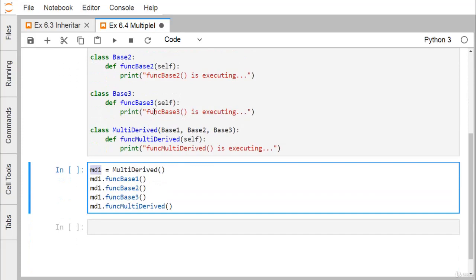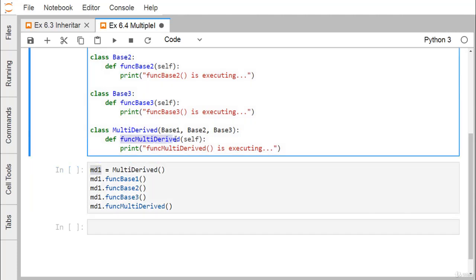As they are the base classes of this derived class, their respective member functions are inherited into multi-derived. As a result, from the multi-derived class object I am allowed to access those functions, and also the function defined within the multi-derived class itself.